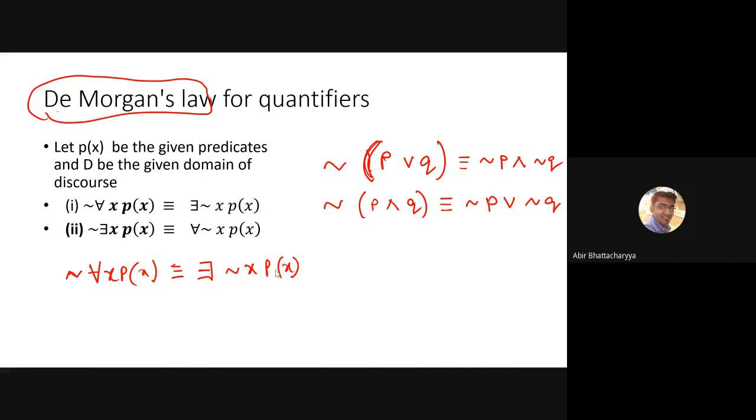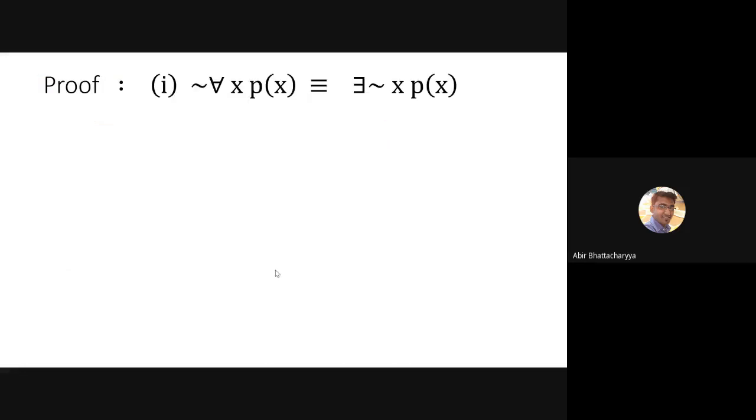You have to prove this using logic. So we will start the proof, first proving the first part: the negation of the universal quantifier is equivalent to the existential quantifier of the negation of P(x). Try to understand, I will explain each and every step. If you don't get any particular point, you can ask me on the chat box at any time.